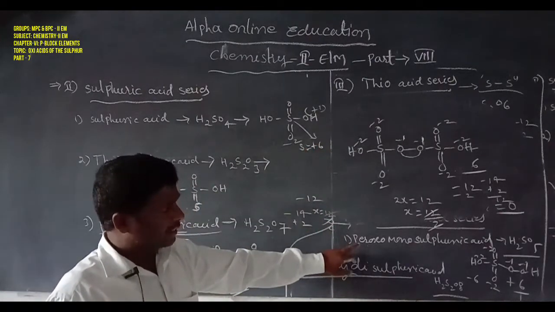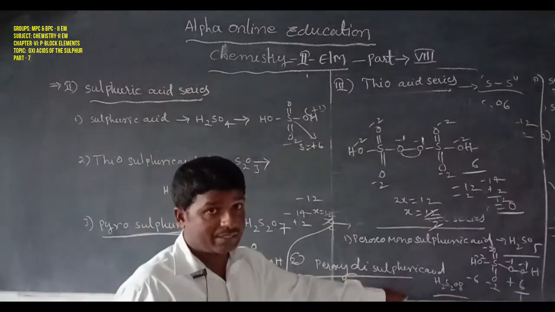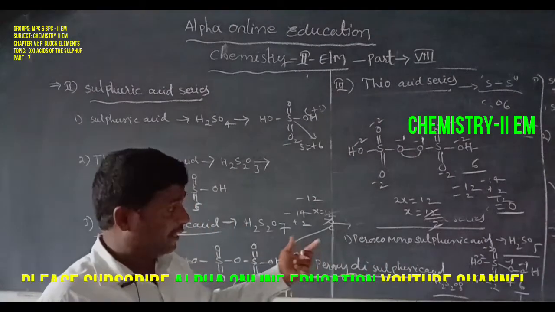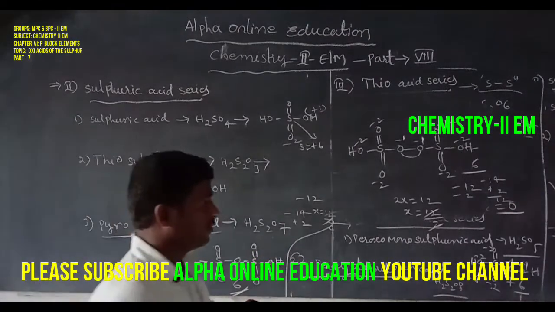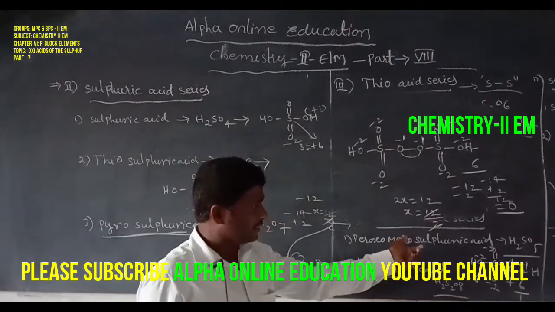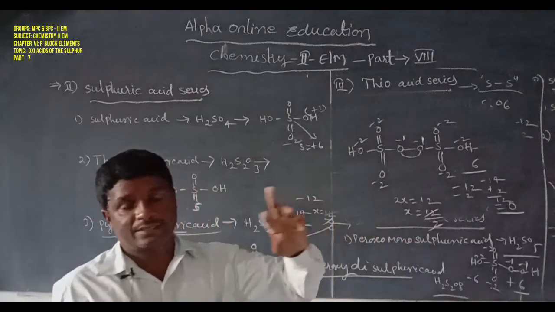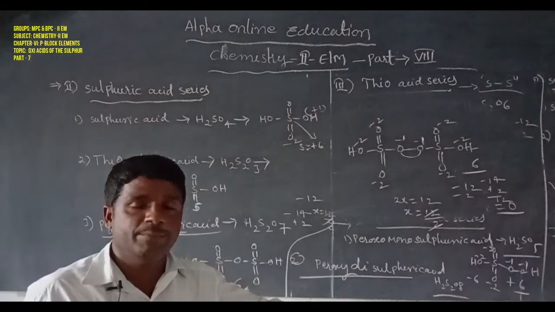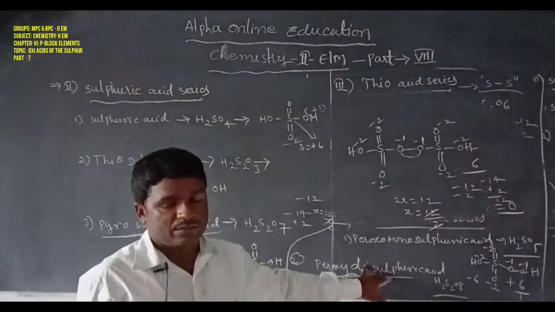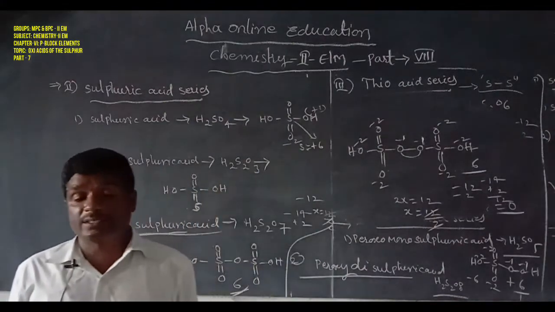Important: peroxy monosulfuric acid, caro acid, or Marshall acid. That is the oxidation state of the sulfur. Many times this type is asked in the IIT examination. Another question, in the NEET examination: what is the oxidation state of the peroxy disulfuric acid or Marshall acid? What is the oxidation state of the peroxy monosulfuric acid or caro acid? Here the sulfur exists only in the +6 oxidation state, because it has peroxy bonds. That is also called the peroxy acid series, the oxoacids of sulfur.